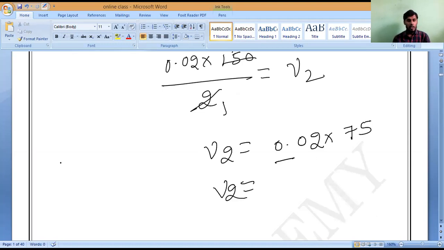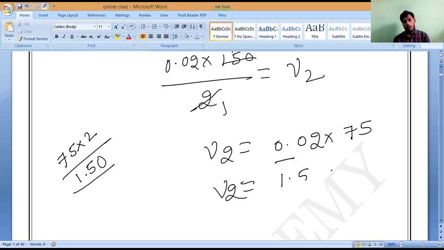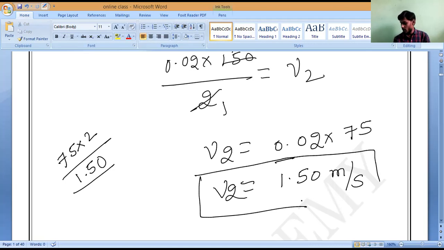Or 1.5, because you see 75 twos are how much? 150. So two digits before you can keep the decimal. That's all. So we used to get how much? 1.5 meter per second. So this is the answer. So at last, what we should write?